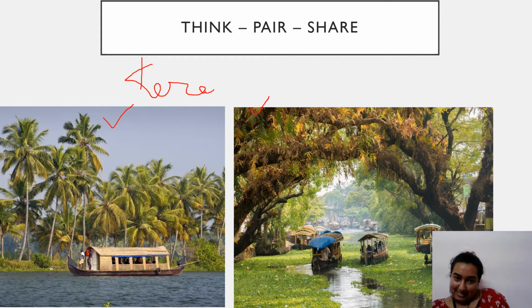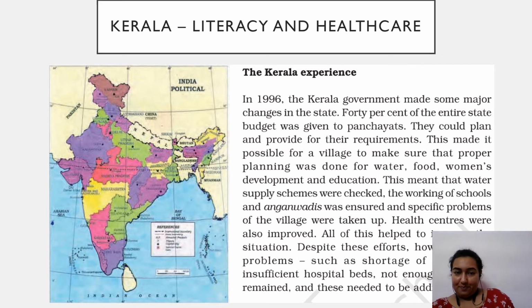Kerala. Yes. Kerala is known as God's own country and it is very, very beautiful. And Kerala is also known for its highest literacy rate. But apart from all these things, Kerala is also famous for one thing. Do you know what it is? Healthcare. Now we discussed literacy. It is the highest state of literacy rate in India and it is also very famous for healthcare facilities. So Kerala lies, I have pasted one map for all of you. Kerala lies in this part of southern India, students. So now let's talk of the Kerala experience.